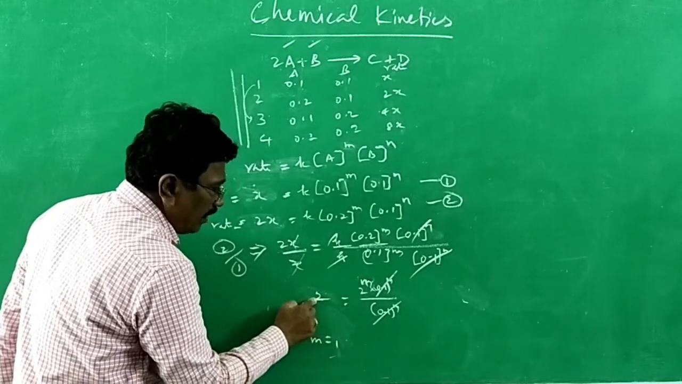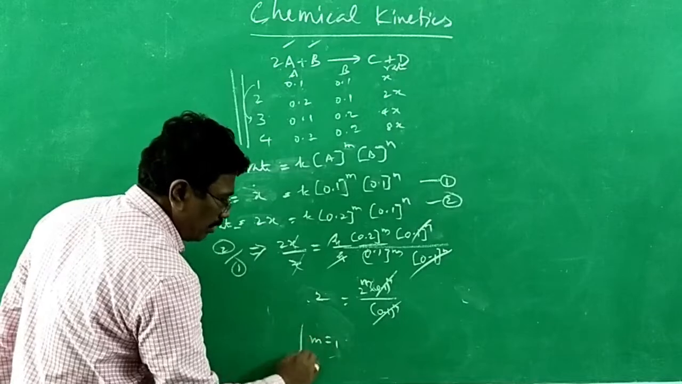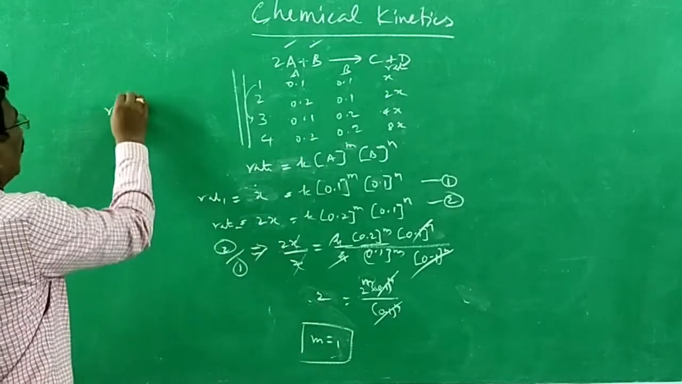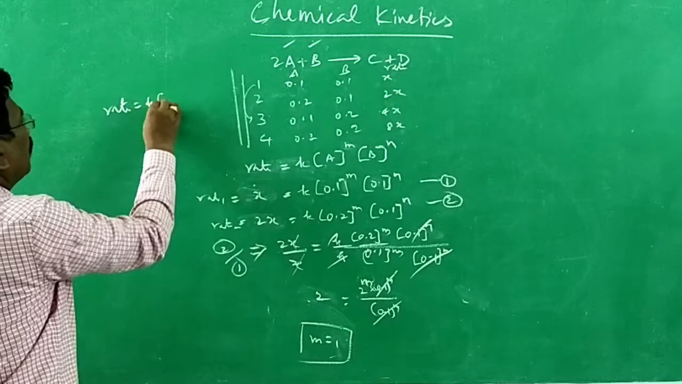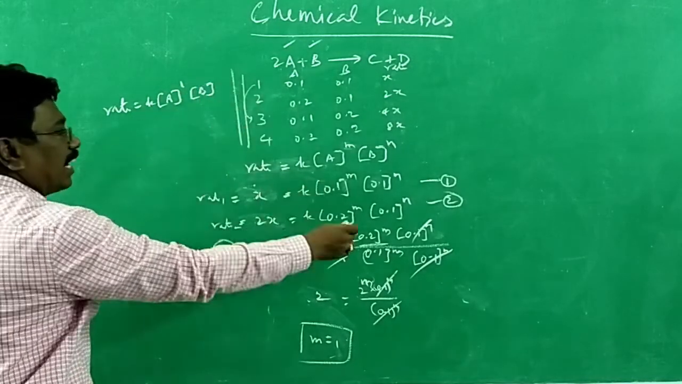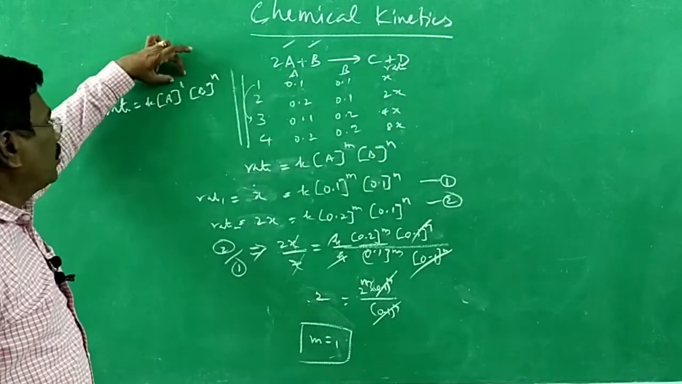Then only we can get the value. If 2 power 1, it is 2. So m is equal to 1. So the order with respect to A is 1. So I can start the rate law. Rate is equal to K into molar concentration A to the power 1. About B, still I have to find out, let it be n. Still it is n. Now m is equal to 1.